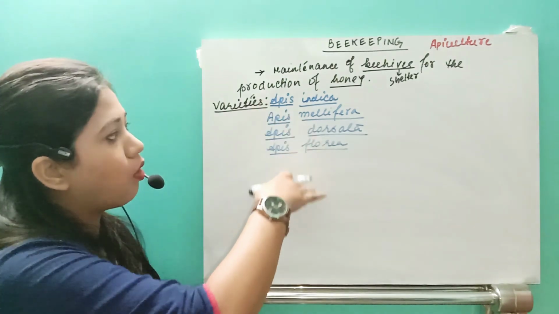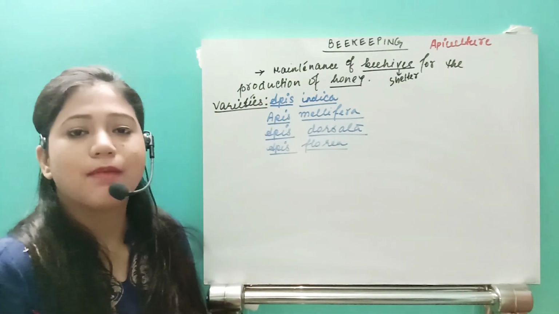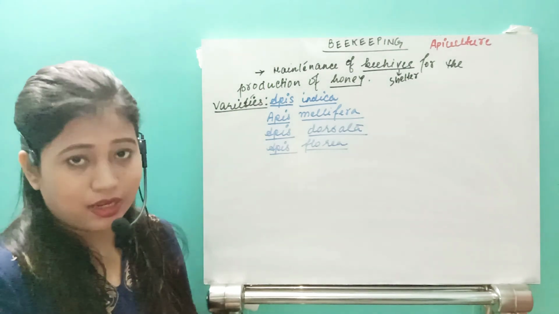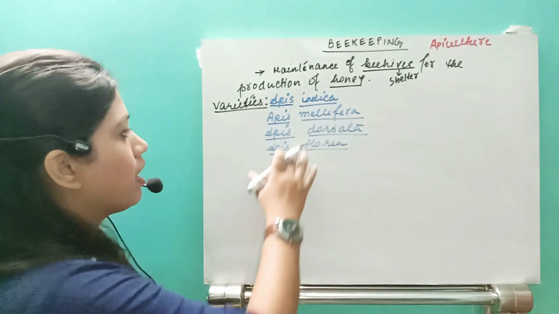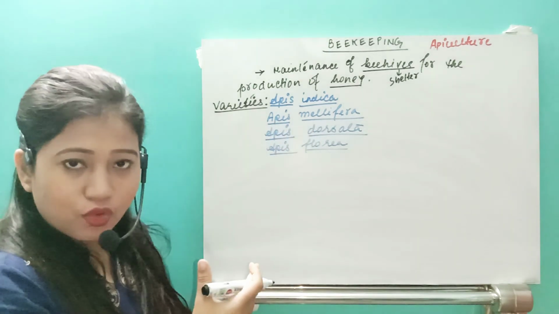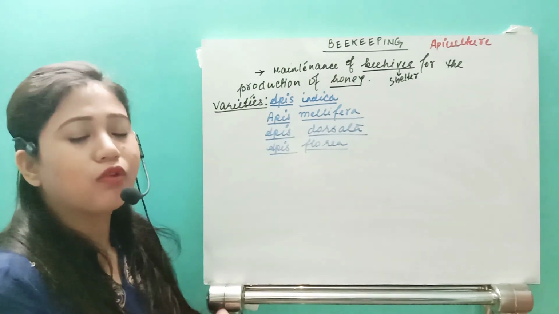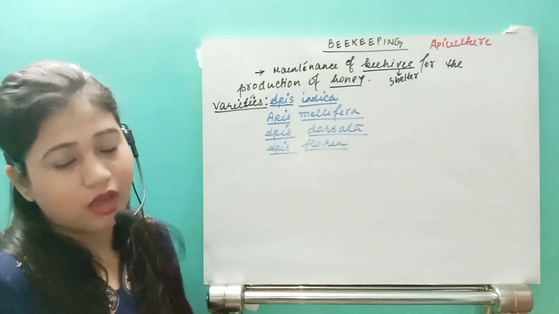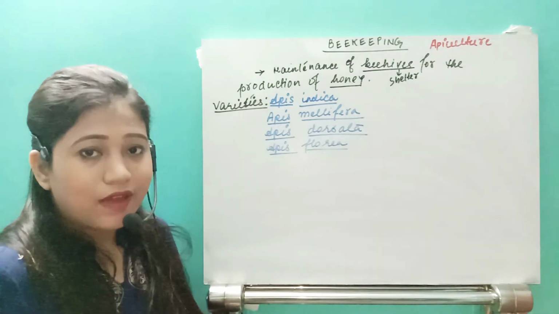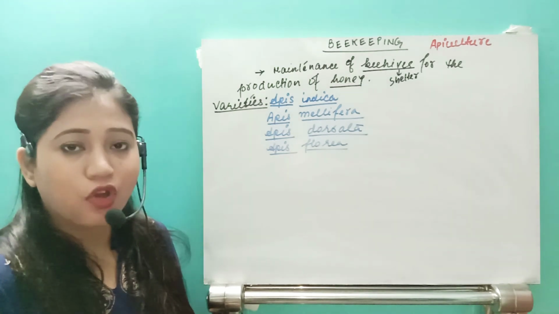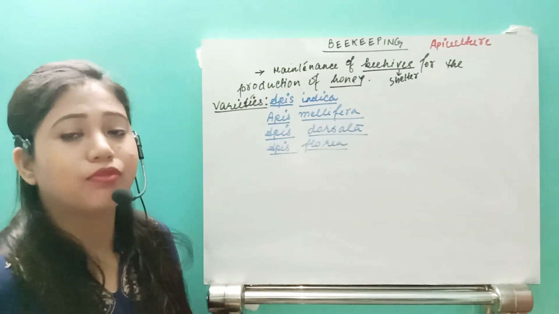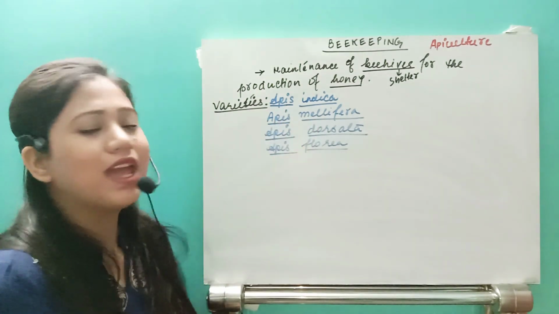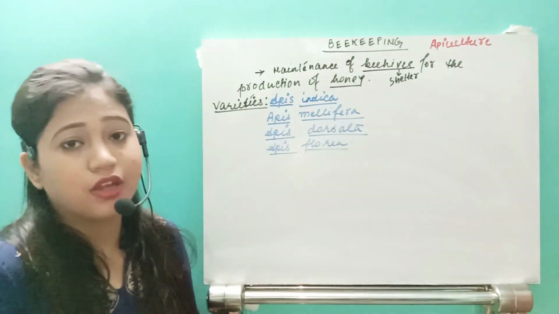If you compare all four varieties, Apis dorsata is high yielding. The second group producing a high amount of honey is Apis mellifera. But as it cannot adapt to humid, high temperature climatic conditions, in India generally Apis indica is reared.